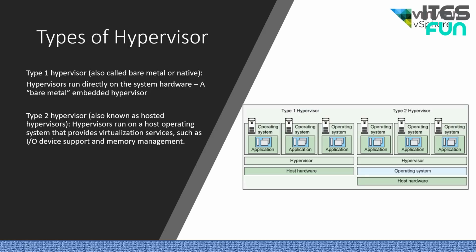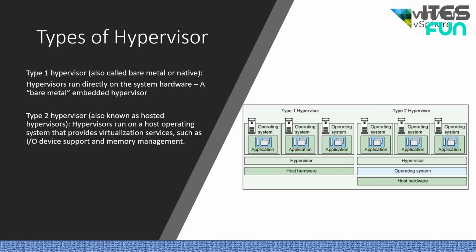So let's talk about the types of hypervisor in the market. The two types of hypervisors. The type 1, which is also called the bare metal or the native hypervisor. It runs directly on the system hardware. We can say a bare metal embedded hypervisor.